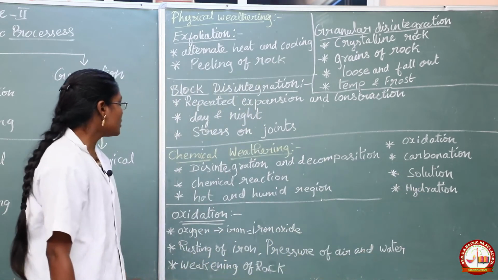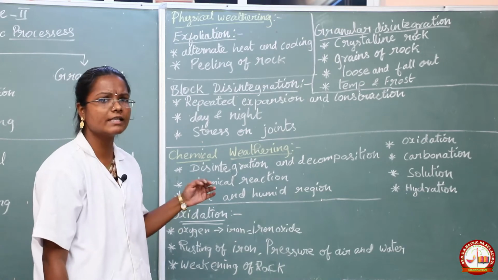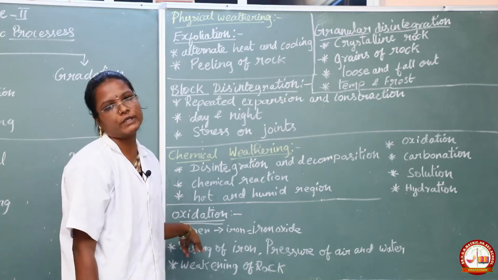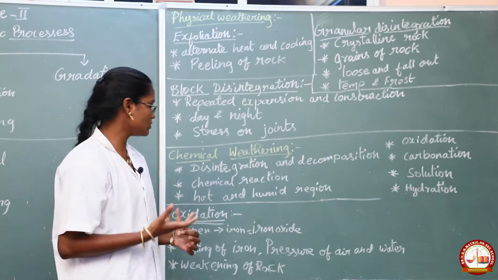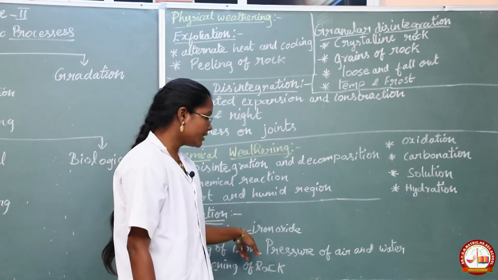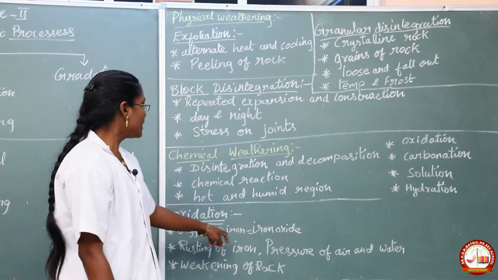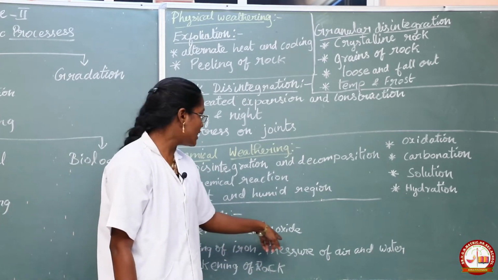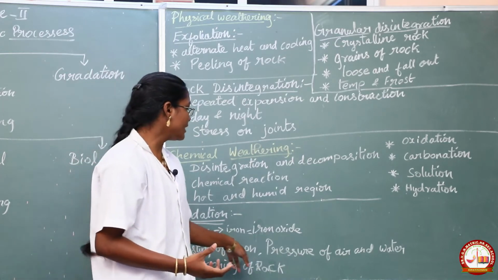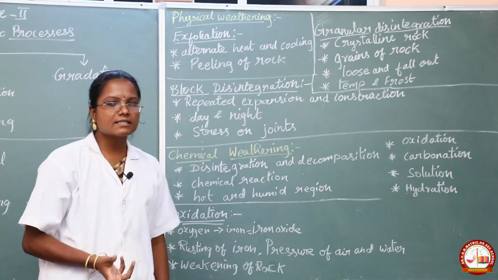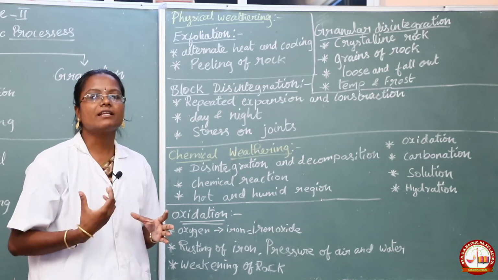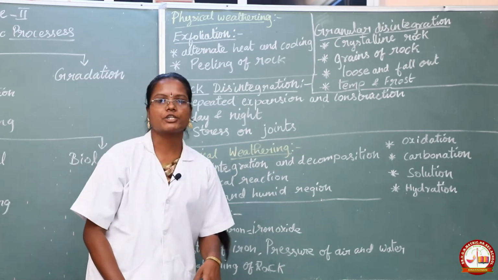First we will see oxidization. What happens in oxidization? The oxygen in the atmosphere reacts with the iron in the rock and changes it into iron oxide. So oxygen reacts with iron to create iron oxide. The rusting of iron, along with the pressure of air and water, weakens the rock. So the rock is weakened and changes its shape. That is called oxidization.